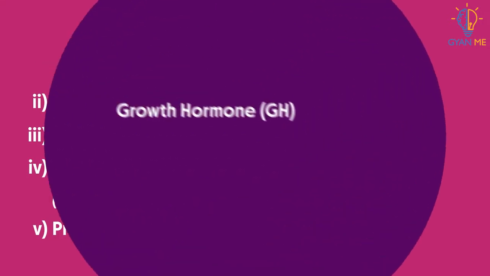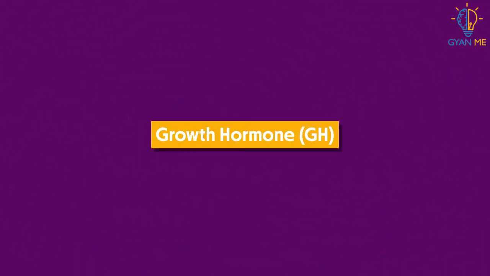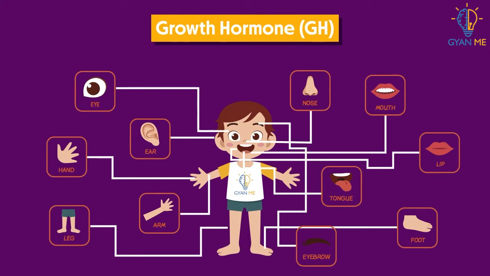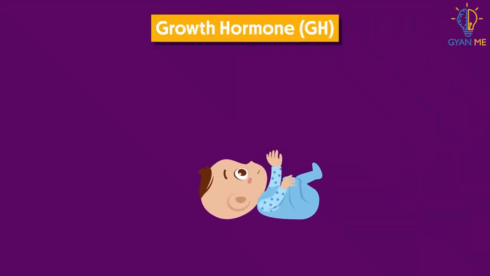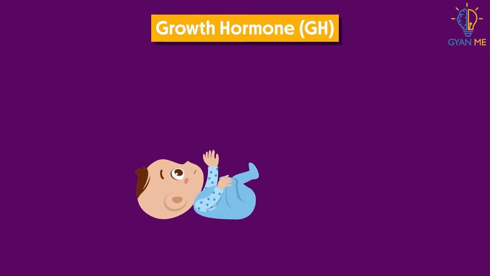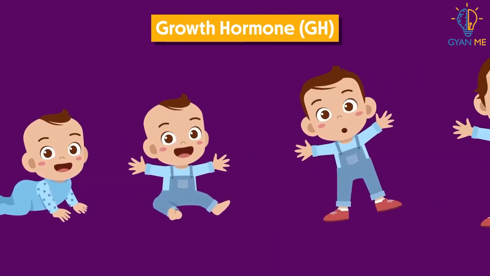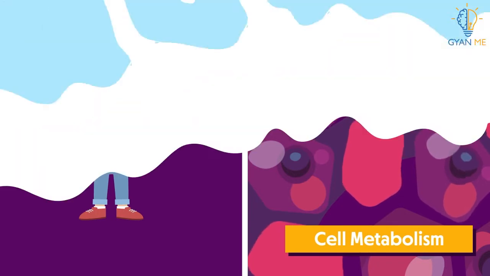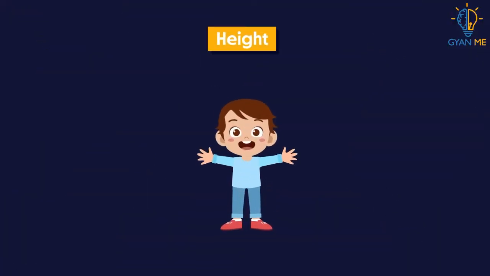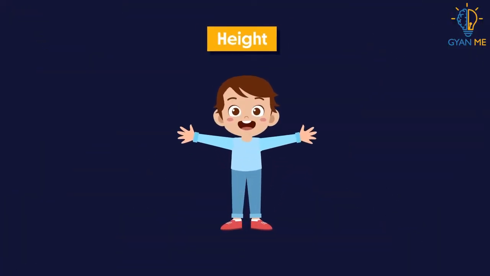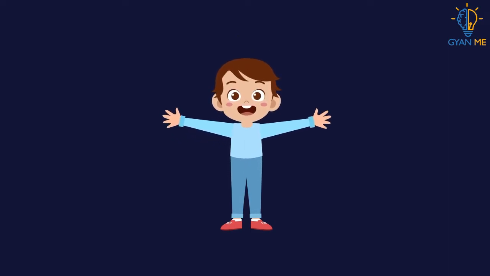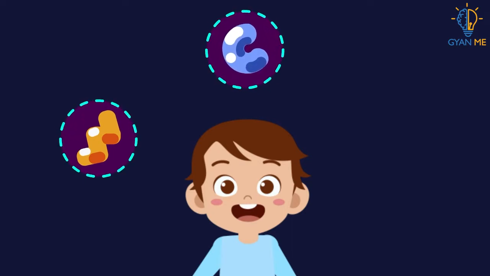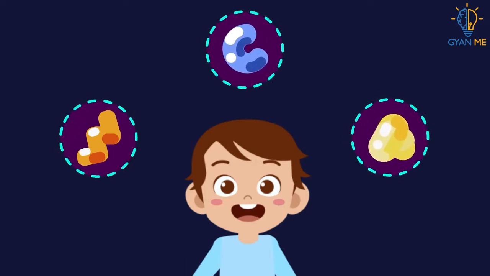First, let's see the growth hormone. Growth hormone stimulates the growth of various tissues of the body. It is responsible for the overall growth of the body in growing children. It also controls cell metabolism. The most important effect of growth hormone is on height. It stimulates the growth of bones and muscles. It increases the metabolism of carbohydrates, proteins, and fats in the body.